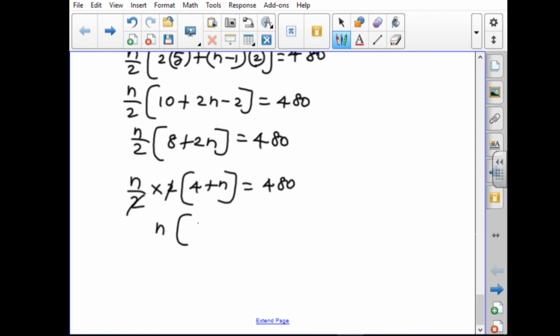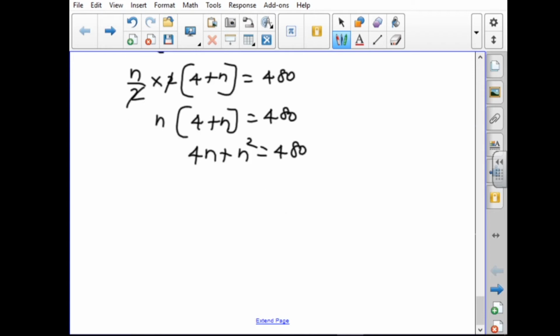So n into (4 plus n) equal to 480. Multiplying inside, 4n plus n squared equal to 480. Bringing 480 to the other side, n squared plus 4n minus 480 equal to 0. Now we have one quadratic equation.